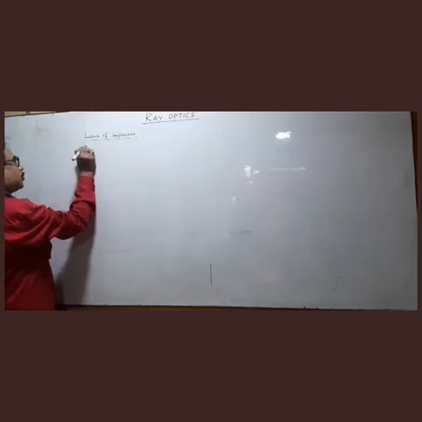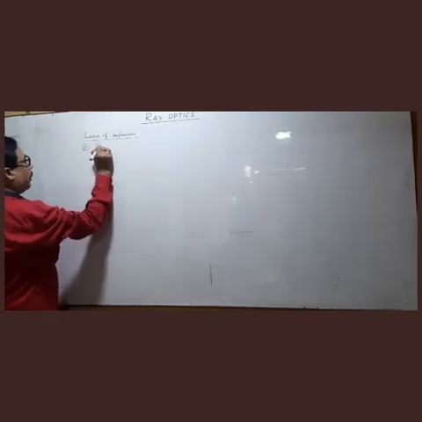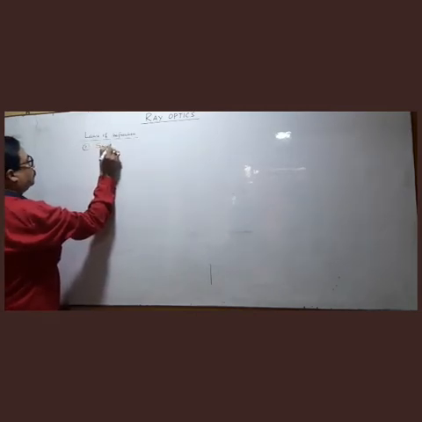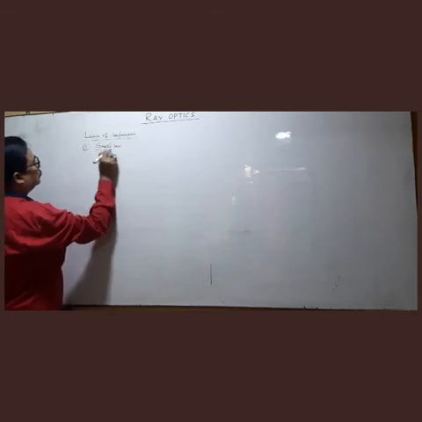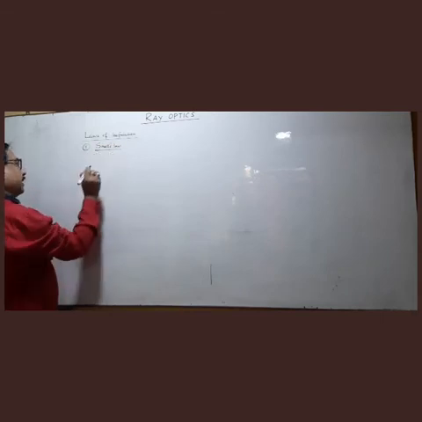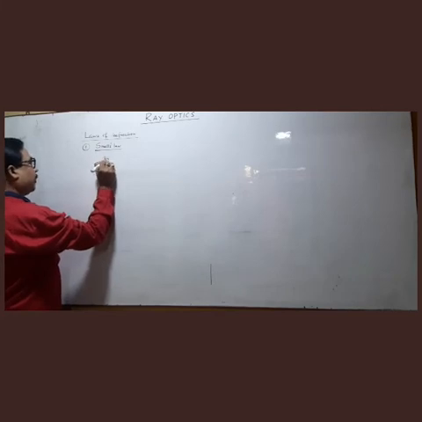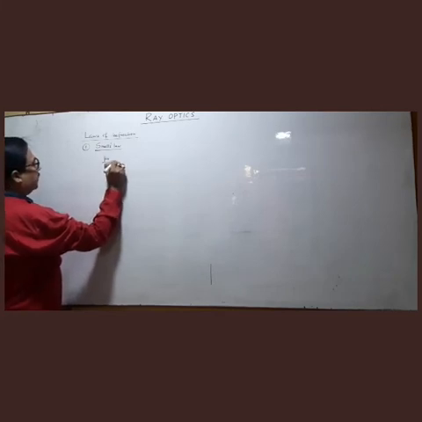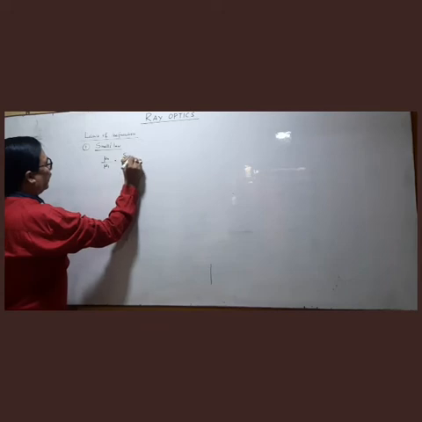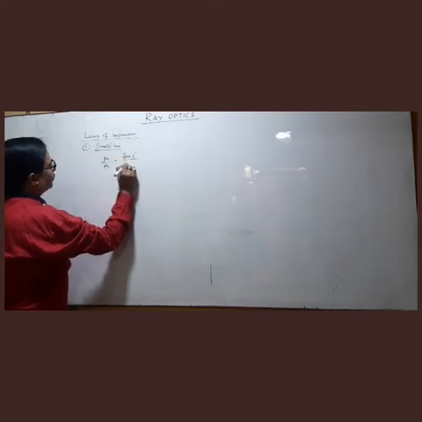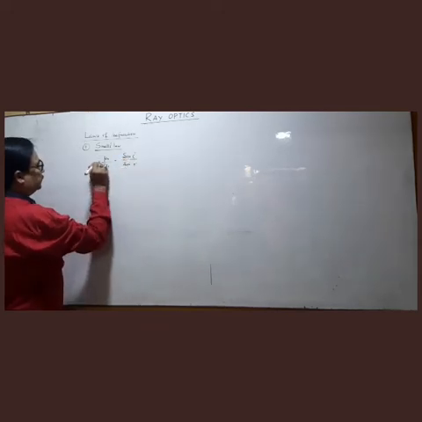The first law is called Snell's law. This is mu2 by mu1 is sine of angle of incidence upon sine of angle of refraction.